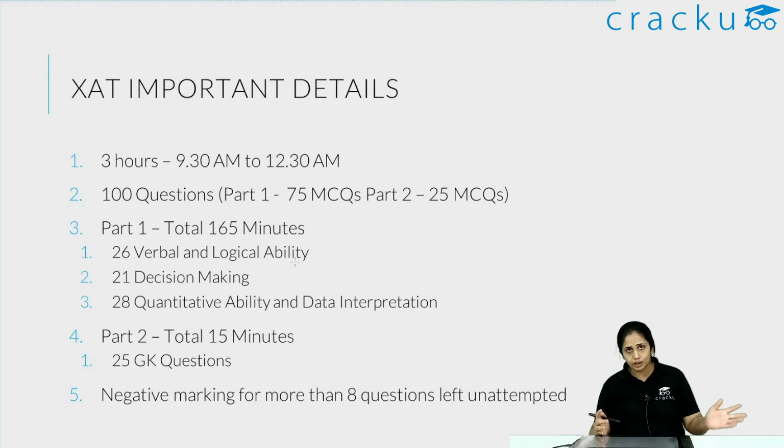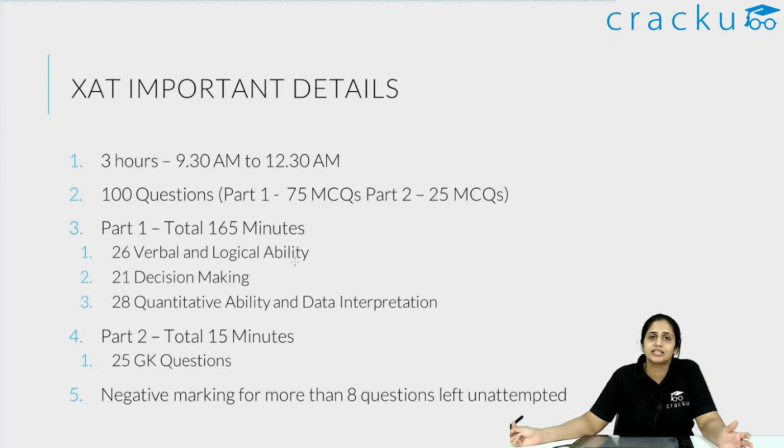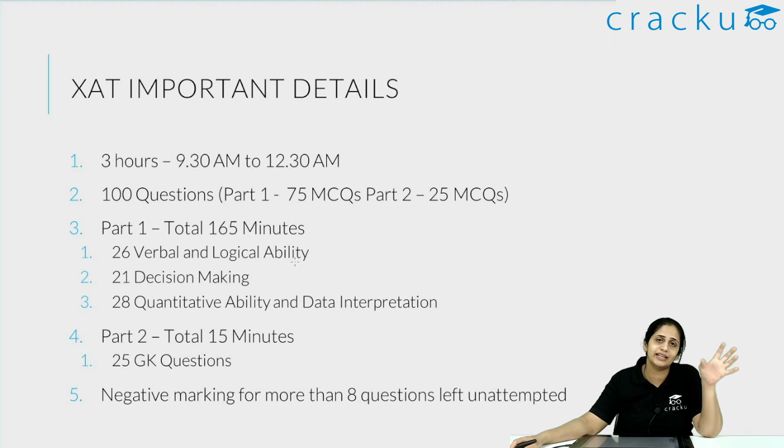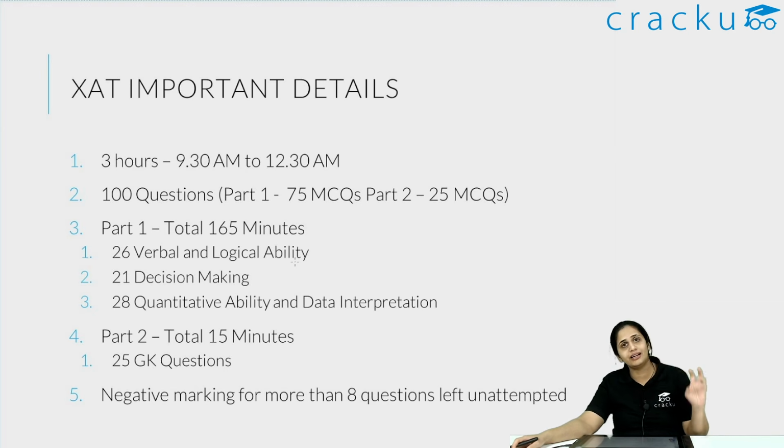So these are the two different parts. First you get part 1. After you are done with your 165 minutes, the second part starts. That is a basic overview of the exam. Now in this 165 minutes, you will have 26 verbal ability and reading comprehension questions, 21 decision making questions, and 28 quant and data interpretation questions.